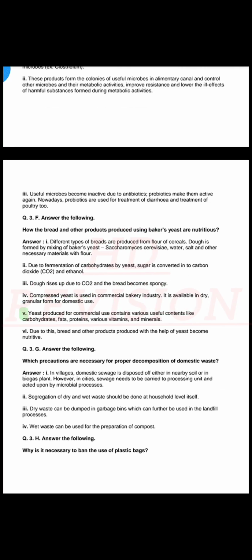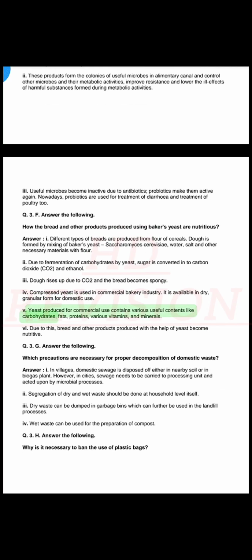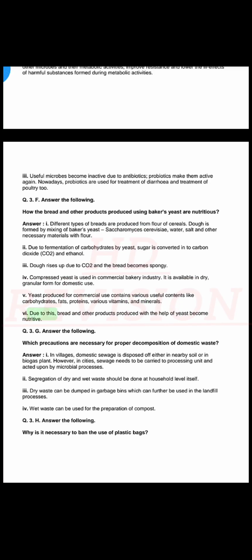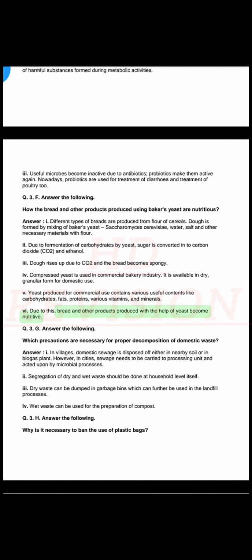5. Yeast produced for commercial use contains various useful contents like carbohydrates, fats, proteins, various vitamins and minerals. Due to this, bread and other products produced with the help of yeast become nutritive.